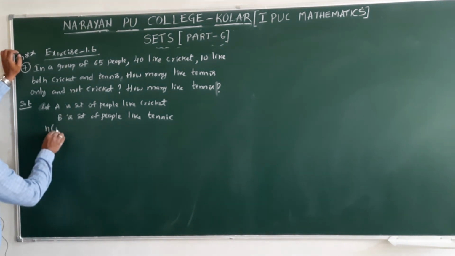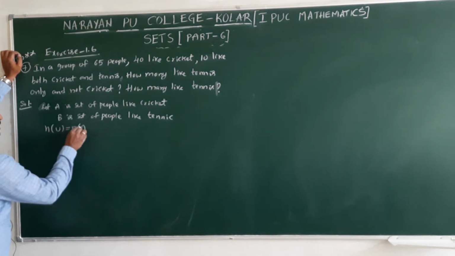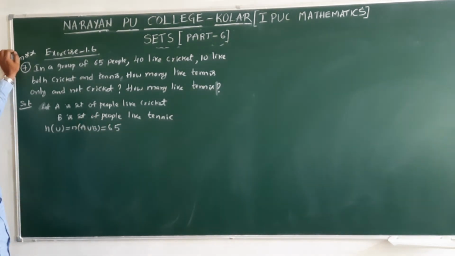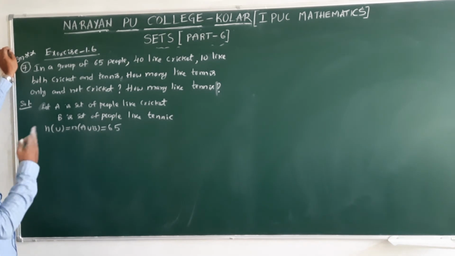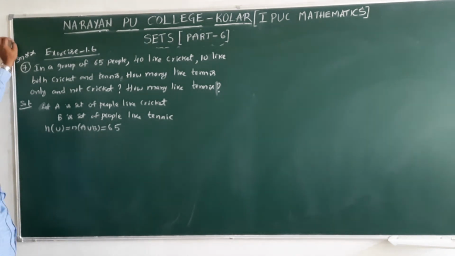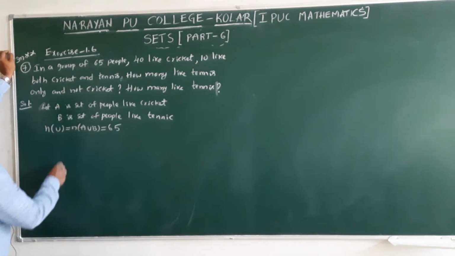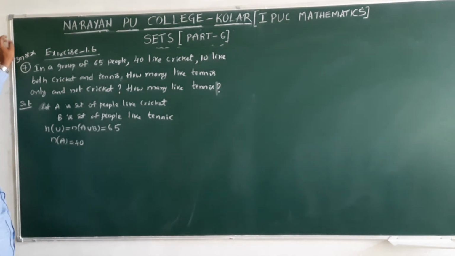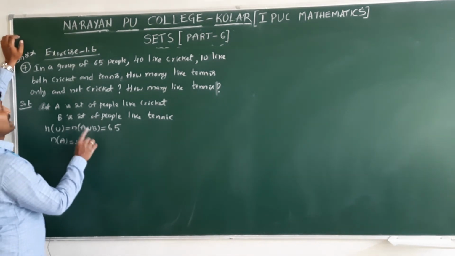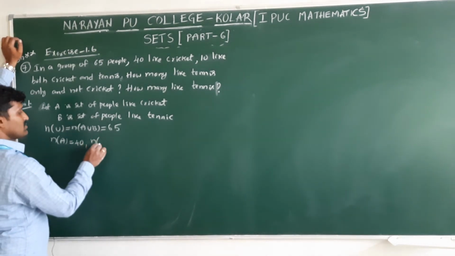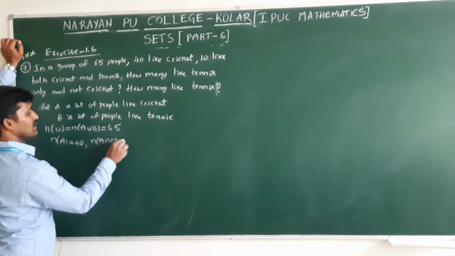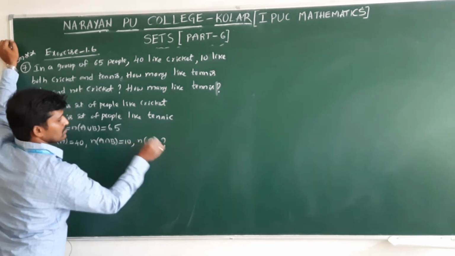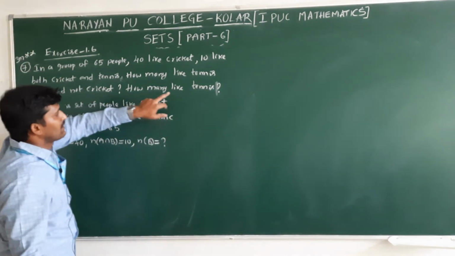Now here the universal set and n of A union B both are the same, that is 65. The reason is they can like either cricket or tennis, condition-wise, 65 people. And n of A, the number of people who like cricket, is 40. 10 like both cricket and tennis, so n of A intersection B is 10. n of B we don't know, that is how many like tennis.